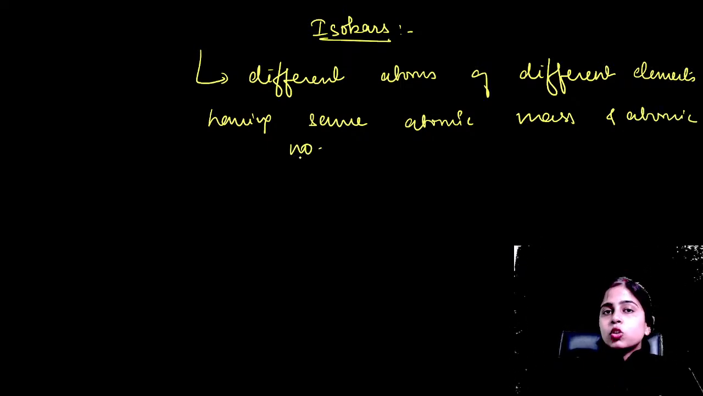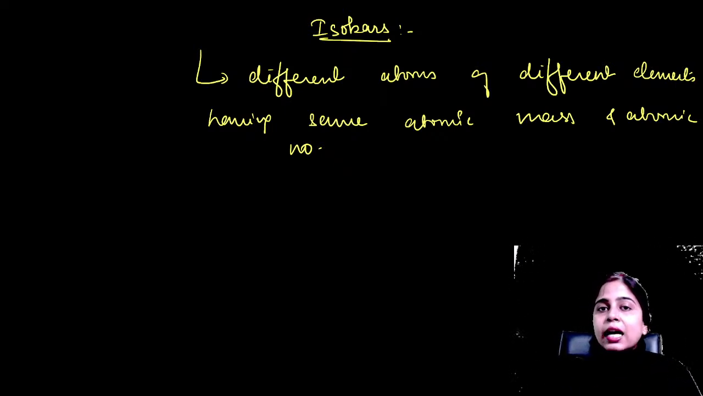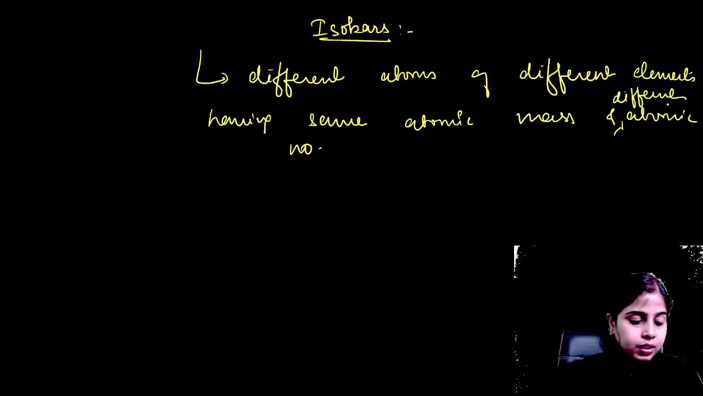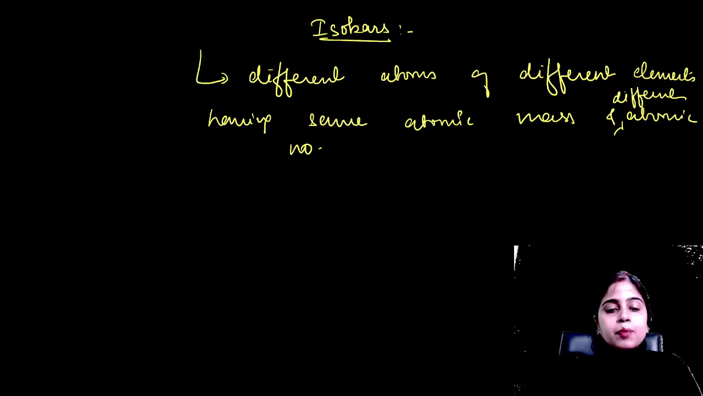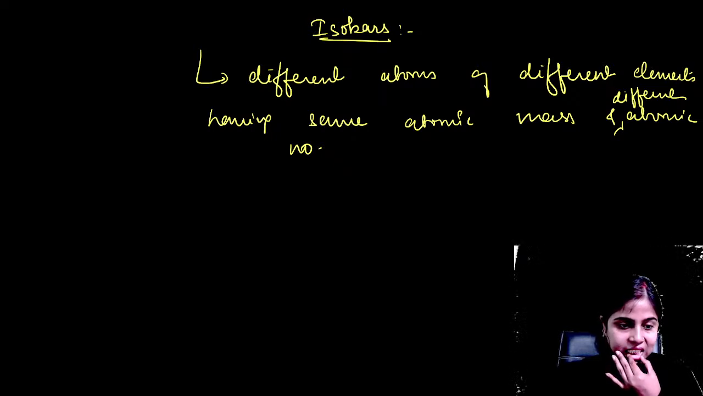Okay, so in isotopes, the isotopes were belonging to the same element. They were different forms of atoms of the same element, like hydrogen's isotopes were protium, deuterium and tritium. But isobars are basically different atoms of different elements. They have same atomic mass and different atomic number. Clear everyone? So can you give me an example of isobars? Can anyone give me an example of isobars? Tell me first.